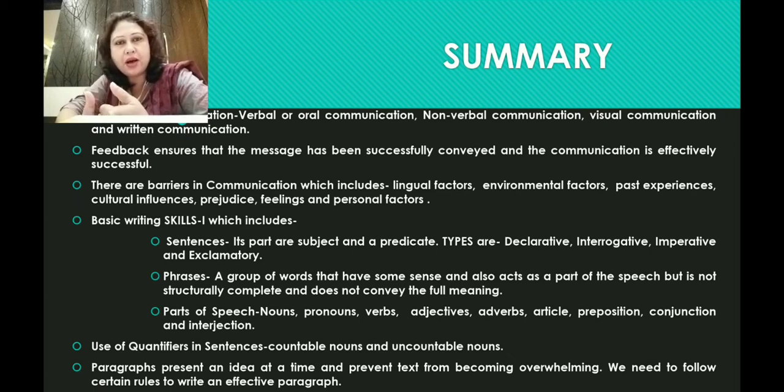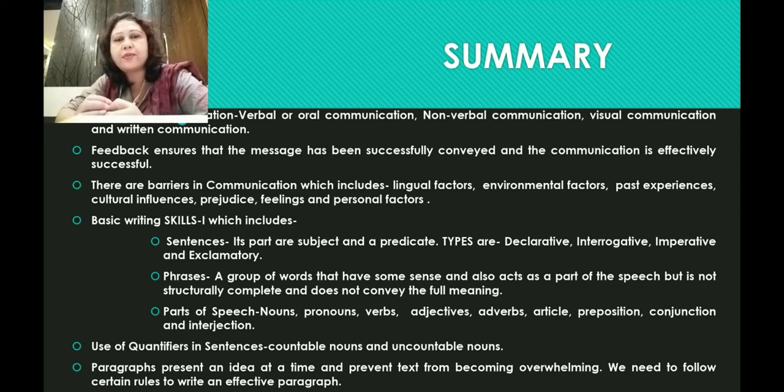Then we had learned about the different barriers in having effective communication, which include language or lingual factors, the environmental factor, bad past experiences, cultural influence, prejudice, feelings and personal factors. Then we recapitulated on basic writing skills, which include sentences, their parts, subject and predicate. Then the different types: the declarative sentence, interrogative sentence, imperative sentence and exclamatory sentence.